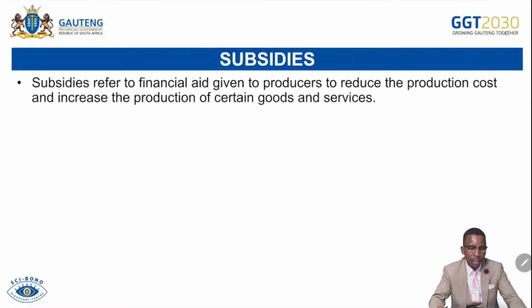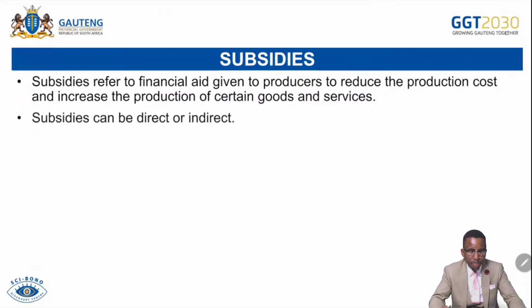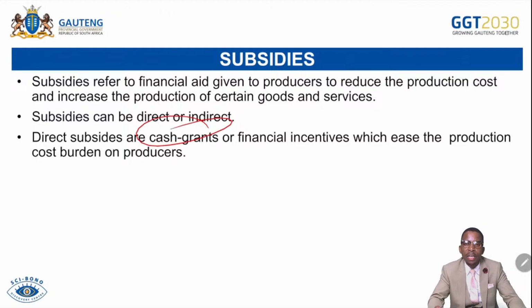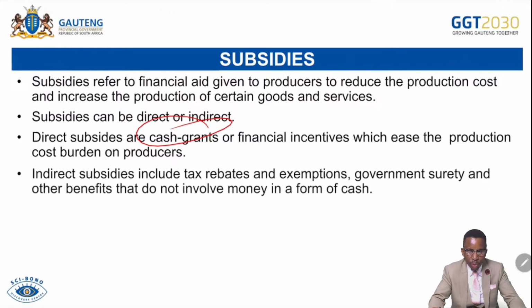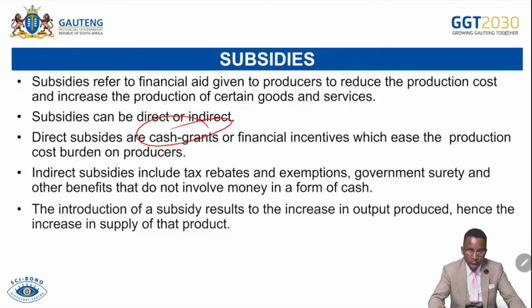The effect of subsidies. Subsidies refer to financial aid given to producers to reduce their cost of production and make goods more affordable to consumers. Subsidies can be direct or indirect. Direct subsidies refer to cash or grants as a financial incentive given by the government to those businesses to produce more goods at a lower cost. Indirect subsidies include tax rebates or exemptions, government surety, and other benefits that do not involve money in the form of cash, that help the business to produce more goods at a lower cost.